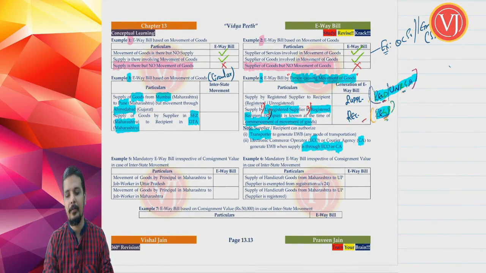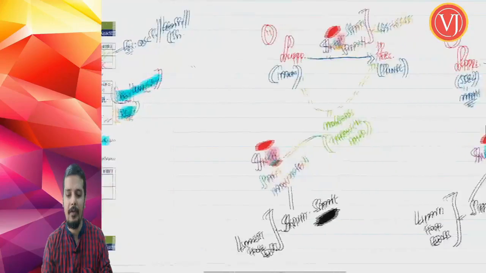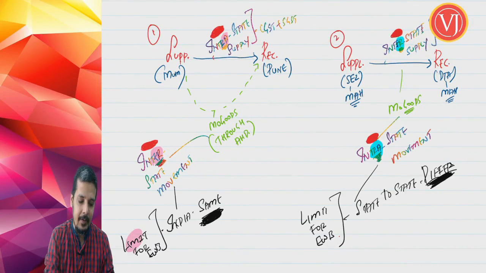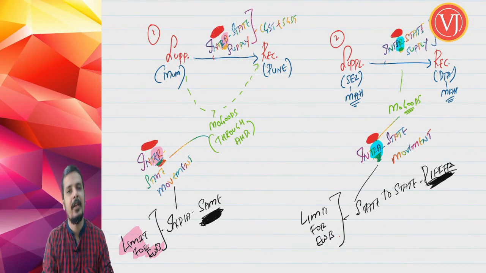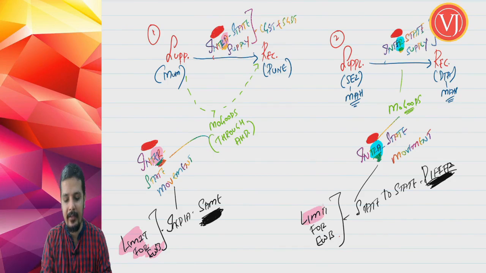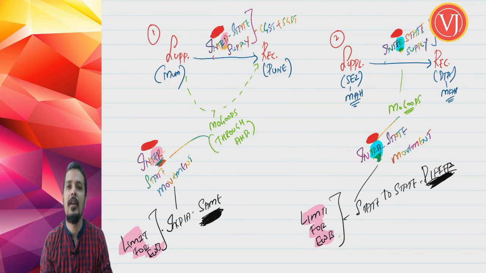The next question which comes up: whether e-waybill has to be generated mandatorily for all the movement of goods or it is based on value. Friends, the normal answer is e-waybill has to be generated based on the value. I have said there is a limit, isn't it? If it is interstate movement, the value is constant throughout India. If it is intrastate movement, the value will be different from state to state. So e-waybill has to be generally generated only when it is exceeding a particular limit.